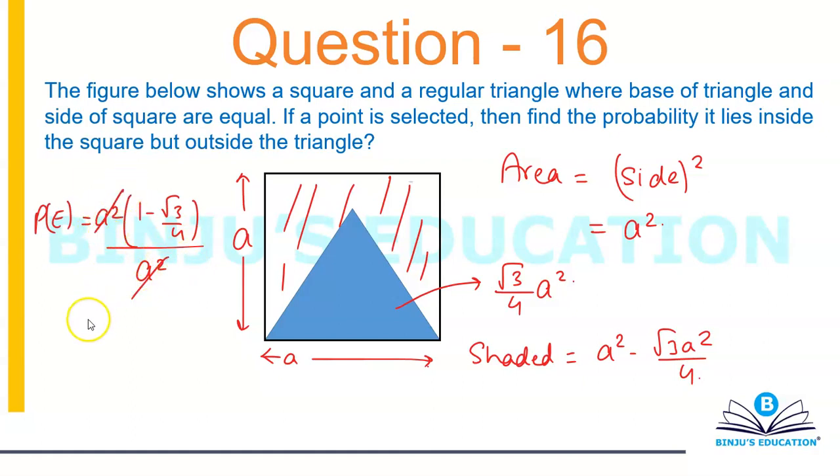Cancel the A squares, and this probability will become 4 minus root 3 divided by 4, and that's your answer. This is the probability that the point will lie inside the square but outside the triangle. So again, a question based on comparing the areas of two geometrical figures.